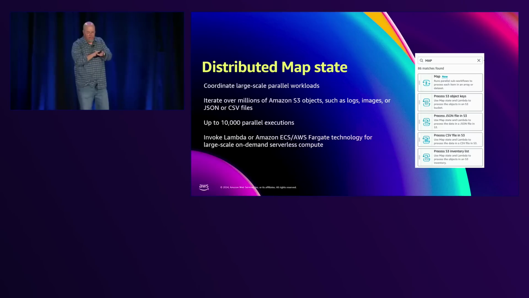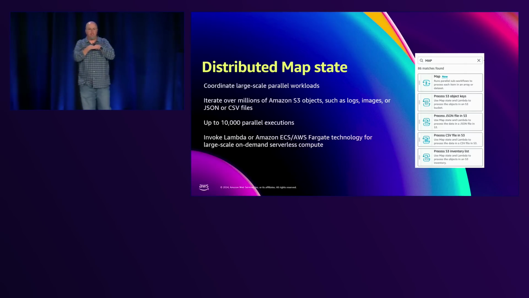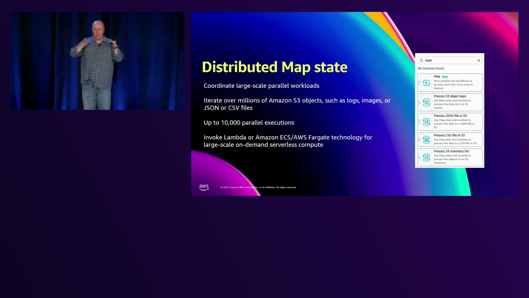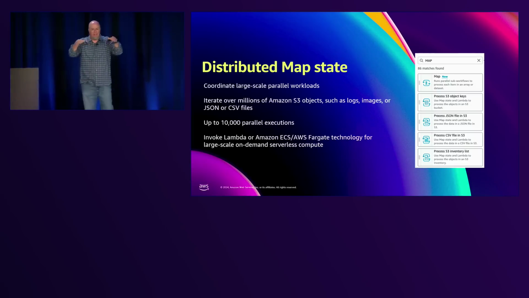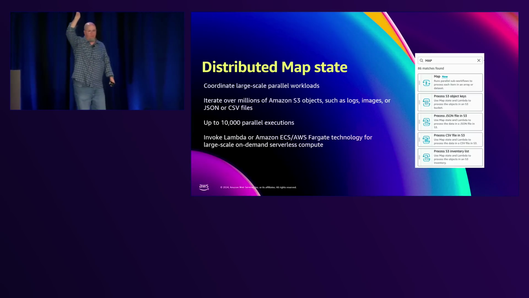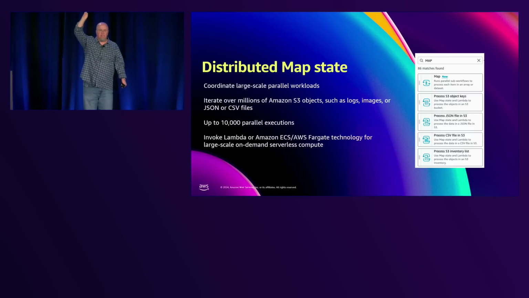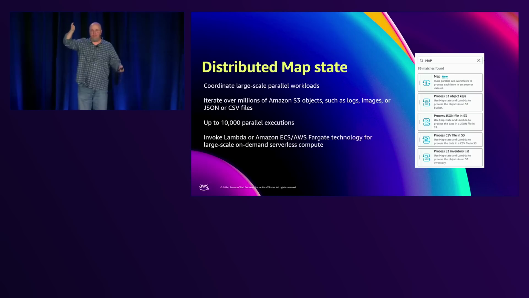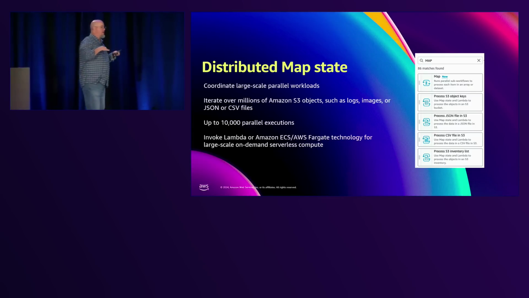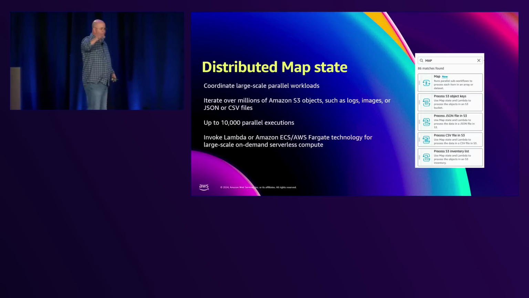Okay, distributed map state says we're going to create as many as you want, up to thousands upon tens of thousands, and we're going to run them in nested workflows. There's a couple advantages of this. Anybody run into the history problem where you got too much history? You spend time trying to make your content smaller, but that's not really what it is, it's history, right? So by doing this, you get around that because the histories are at each nested workflow.